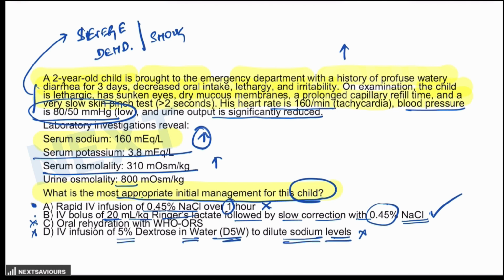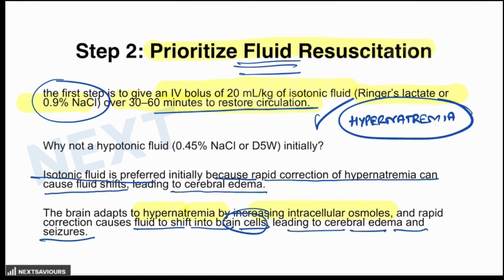So answer for this question is IV bolus of 20 milliliter per kg RL, followed by slow correction with hypotonic saline. We hope that in future you won't get confused whenever you see the sodium levels which are high in a patient who is presenting with severe dehydration. Then you will not jump to the hypotonic saline as the answer. So this is the step by step approach we were talking about.